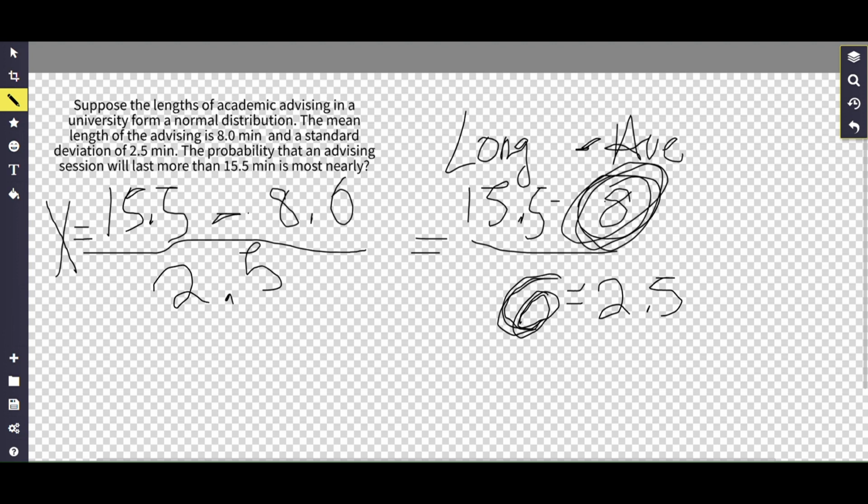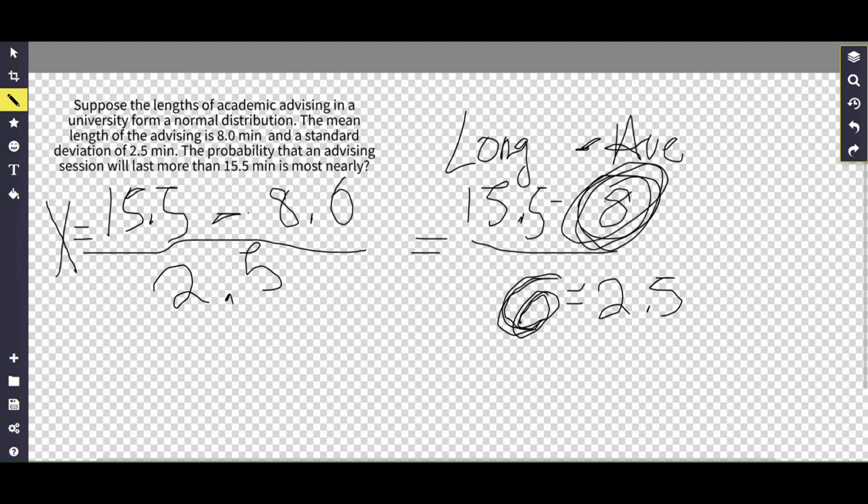That's how we came up with this formula: the longest value minus the average value, over the standard deviation of 2.5. It goes without saying that all of these units are in minutes, because if they weren't, the equation wouldn't work, and you'd be comparing apples to oranges.